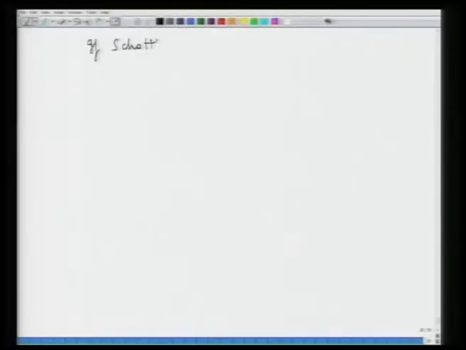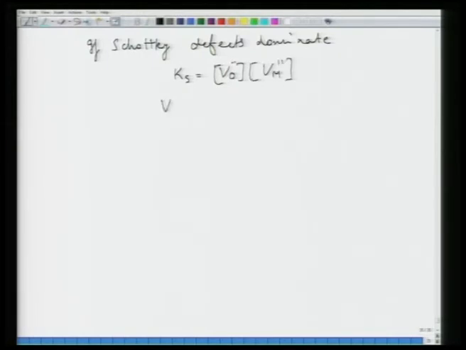So, having done this, let us say the Schottky defects dominate, or are the defects present in majority. In that case I can write Ks equal to VO multiplied by VM, and we know that VO is equal to VM, right.